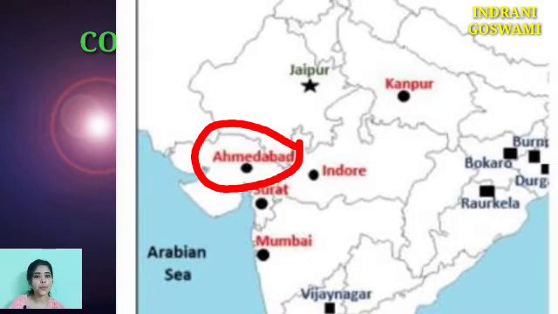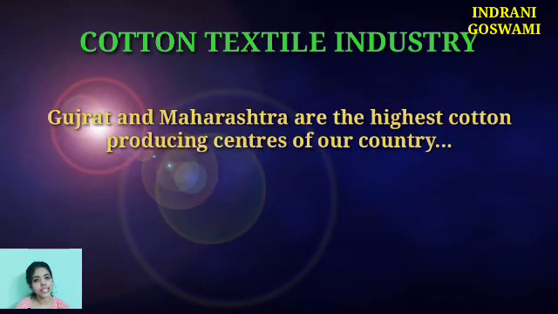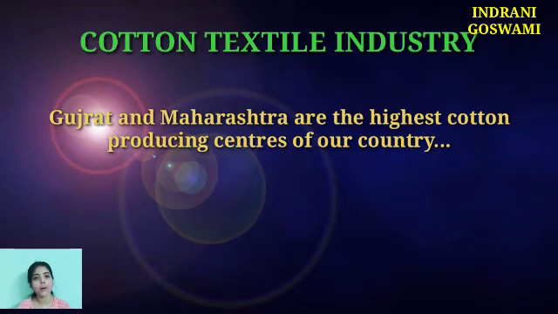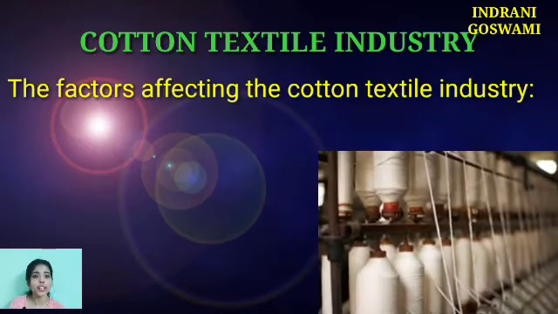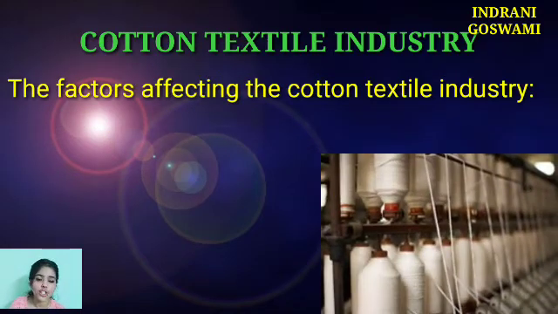The highest producing state of cotton is Gujarat. So here the western states of our country like Gujarat and Maharashtra are much more favorable for this cotton textile industry. But there are certain factors which generally affect the development of such an industry. Now, one by one, we will understand what these factors are. So, let's move on to these factors.